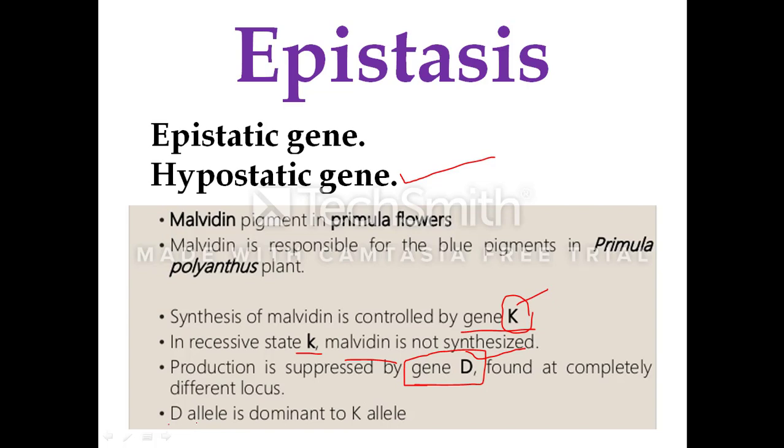So this D allele, or the D dominant gene, is dominant over the K dominant gene. When D is present in heterozygous dominant condition also, it will inhibit the homozygous dominant K from expressing its phenotype. Hence, D is called the epistatic gene and K is called the hypostatic gene.